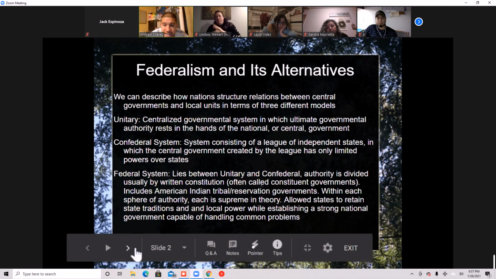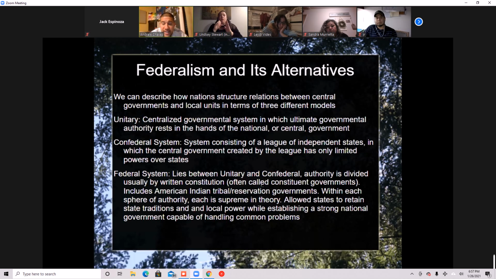This did allow states to retain state traditions and local power, while establishing a strong national government capable of handling common problems. States oftentimes are reflective of regionalism. Californians are a hell of a lot different than Floridians or Texans.